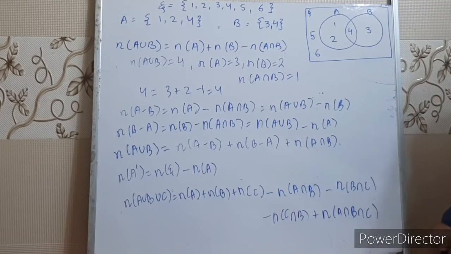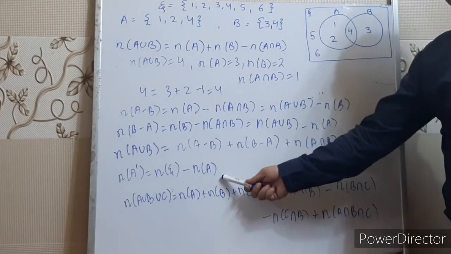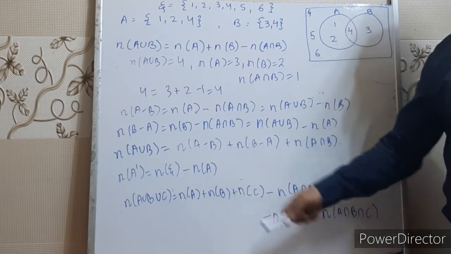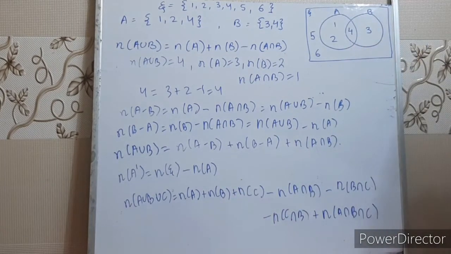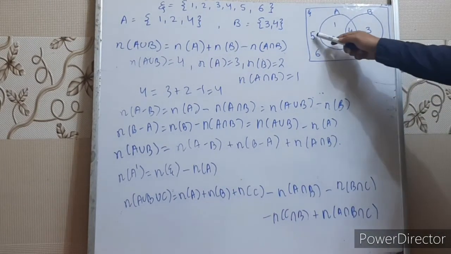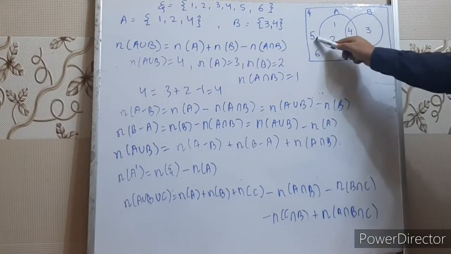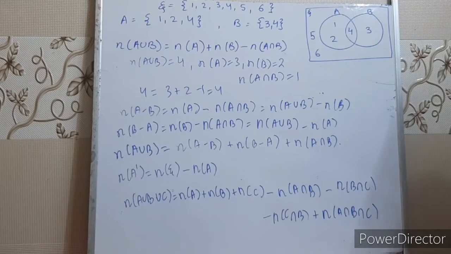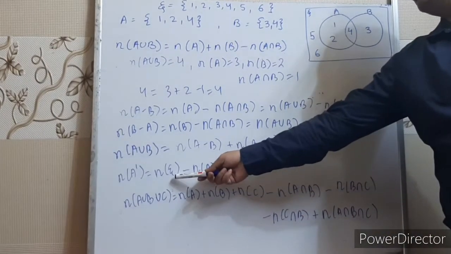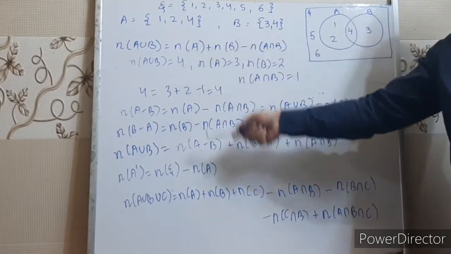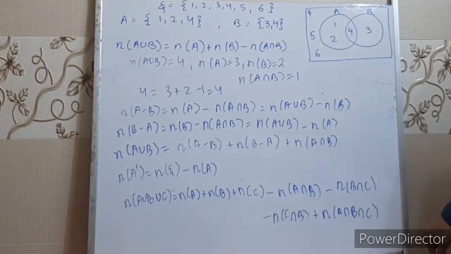Okay? Right children? Cardinal number of A complement is cardinal number of universal set minus number of elements in set A. Again you can see A complement has 3 elements, 3, 5, 6, and if you put the value, the cardinal number of universal set is 6 and A has 3 elements, 6 minus 3 is again 3. Both the sides will be equal.